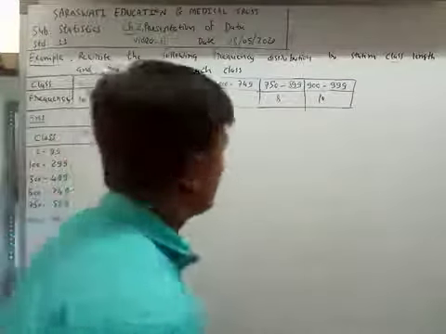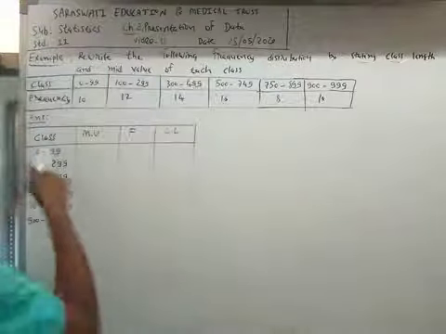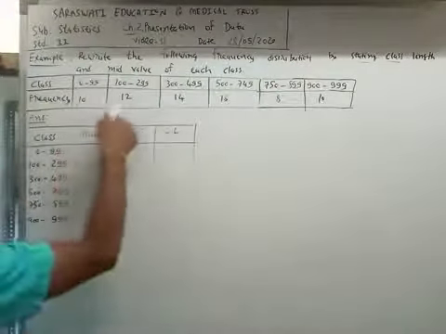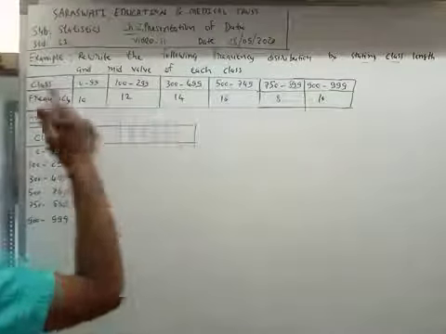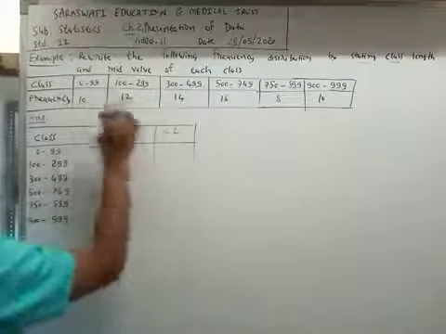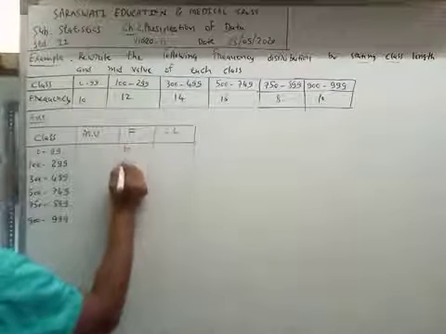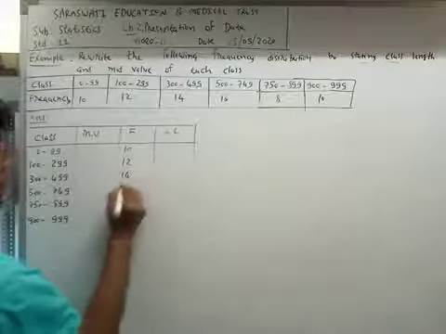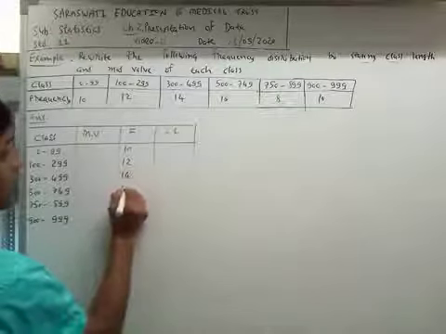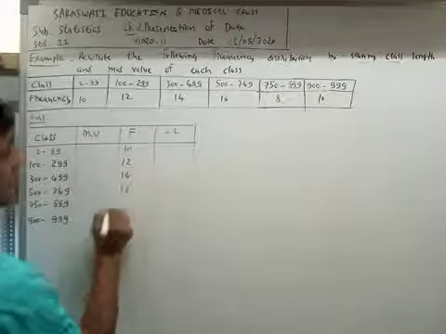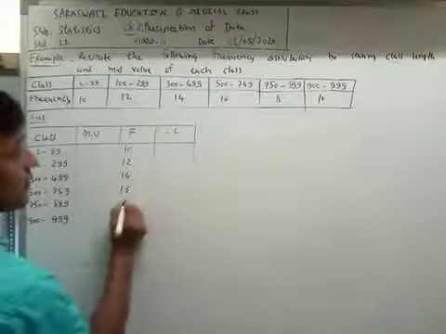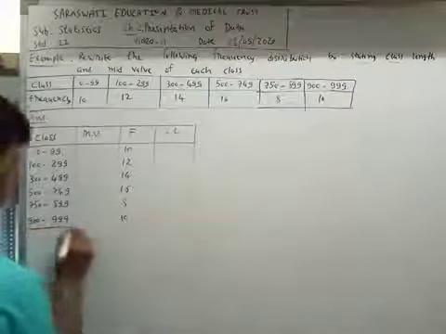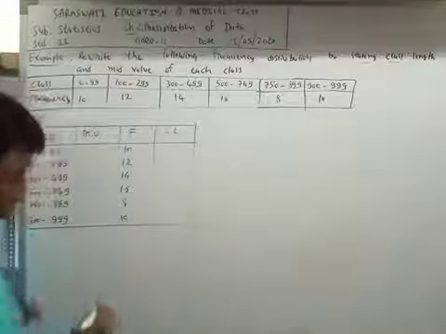So we write the same values of class and the same values of frequency. The first class's frequency is 10, second class is 12, third class is 14, fourth class is 16, then 8 and 10.